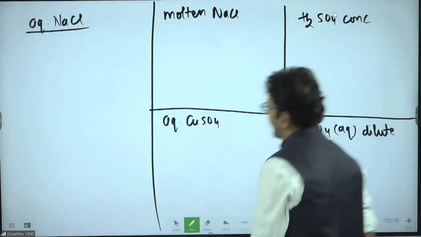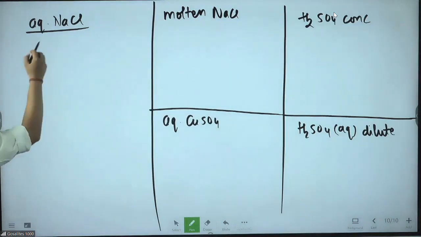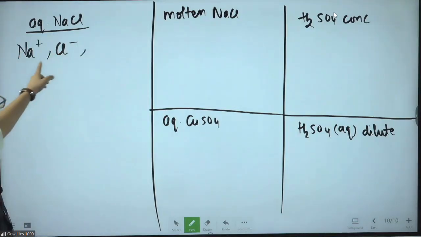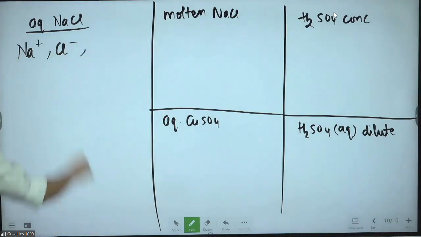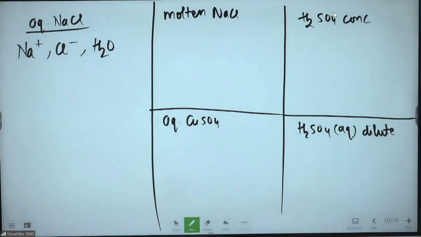These much will be enough for your understanding. Clear? Aqueous NaCl first. In aqueous NaCl, who are the ions? Na plus ion is there, Cl minus ion is there, and water is there. These three are available.